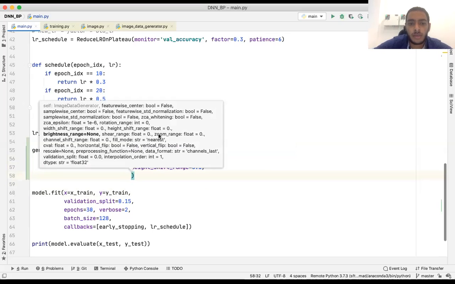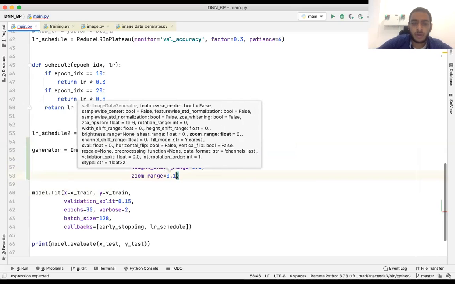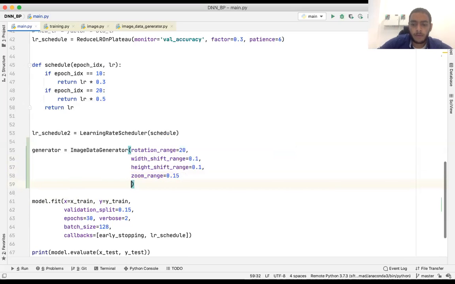Zoom range. Zoom range should also have a lower and upper bound, but if we put something like 0.15, then the range of the zooming will be from 1 minus 0.15 to 1 plus 0.15. So the image will be zooming in or out by 15%. This is what happens when you provide the zoom range as a float.